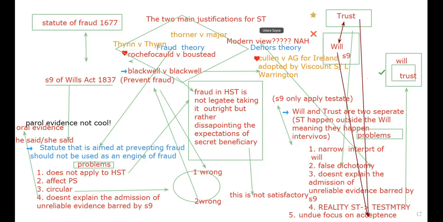Yes, sir. The outside or dehors the will theory. The alternative theory was put forward in Cullen v AG for Ireland and possibly adopted by Viscount Sumner and Lord Warrington in Blackwell v Blackwell. As we have seen in Blackwell, the testator made the will by which he left £12,000 to five people on trust for purposes indicated by me to them.